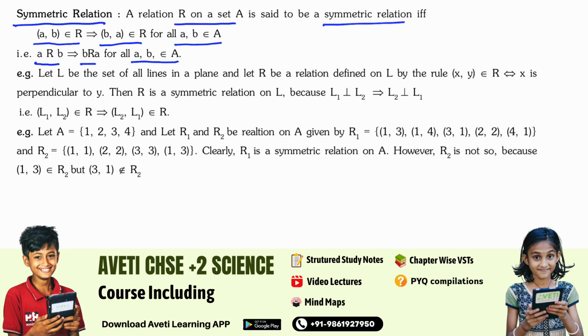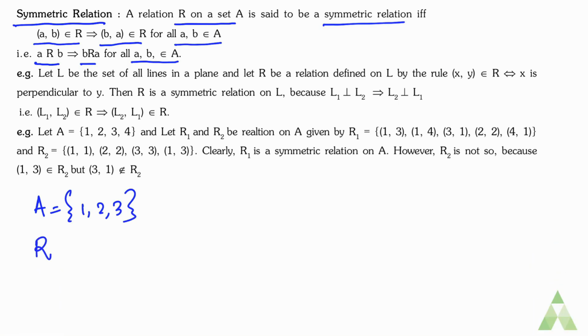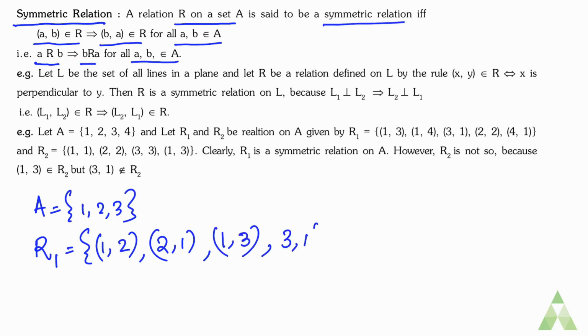For example, if A is equal to {1, 2, 3}, then if R1 is a relation, if (1, 2) is present, then (2, 1) must be present there. If (1, 3) is present, then (3, 1) must be present there, or if (2, 3) is present, (3, 2) must be present there to make this relation a symmetric relation.